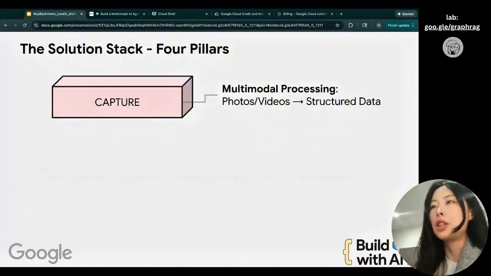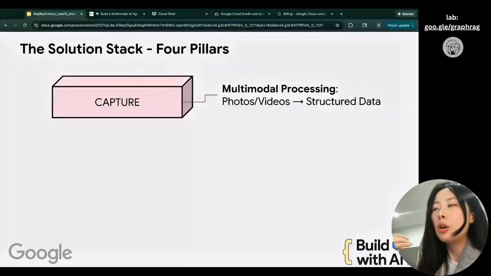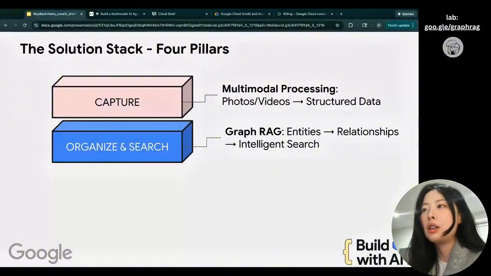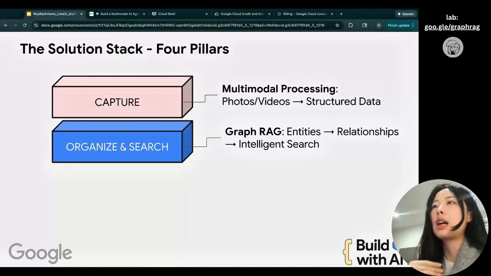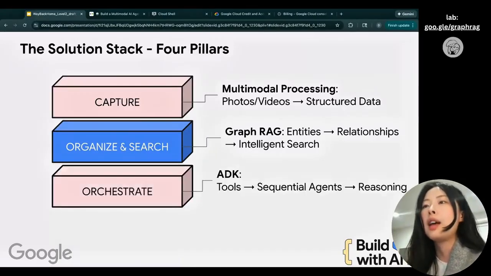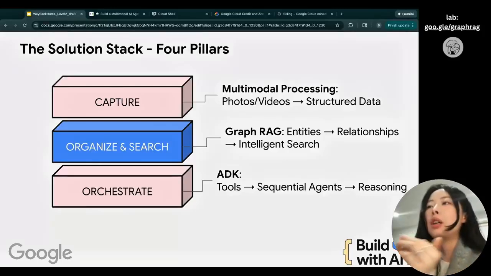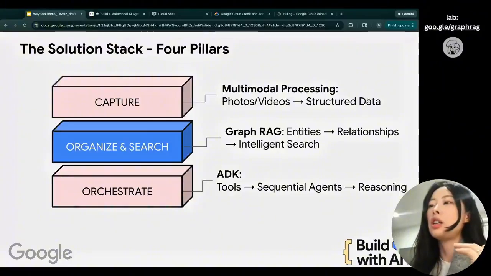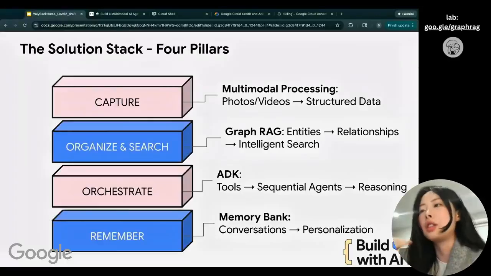All right. The solution for the challenge is to build a multimodal multi-agent system to capture and quickly find helpers. We're using GraphRAG, so we're going to cover what GraphRAG is and why GraphRAG. We're also going to cover different types of search in this lab. Then we're using Google Agent Development Kit to orchestrate the multi-agent system, the GraphRAG agent and also the multimodal processing agent. And lastly, we have the memory bank for the memory part. Again, we're going to cover this in the next video.